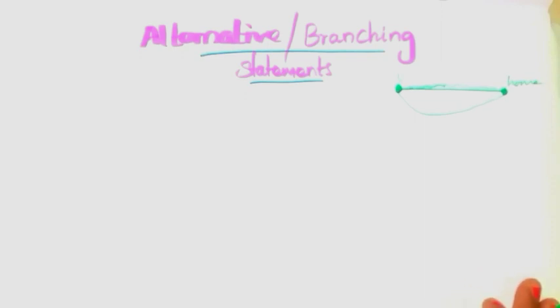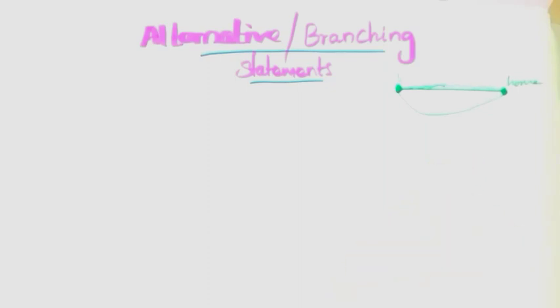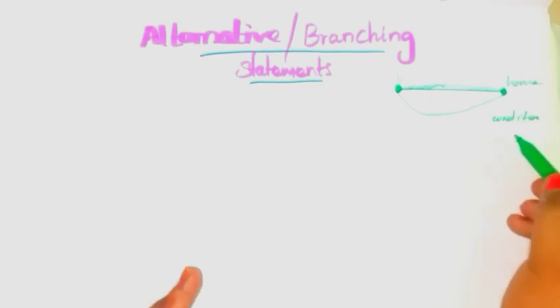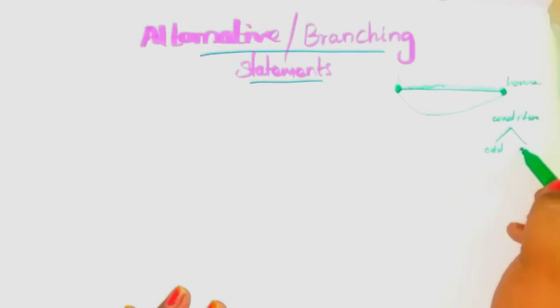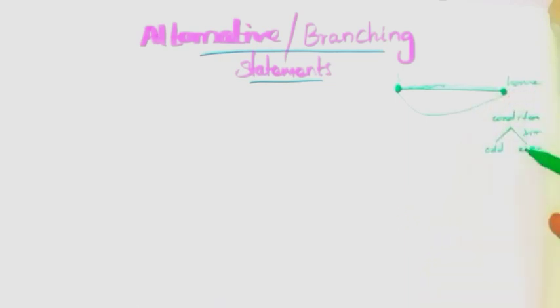Alternative or branching means it has two or more choices. Finally you will get only one result as an output based on the condition. Which means here one condition is given. For example, if you want to find out whether the given number is odd or even: if this condition is true, you have to take that number as even. If that condition is false, you have to take that number as odd.